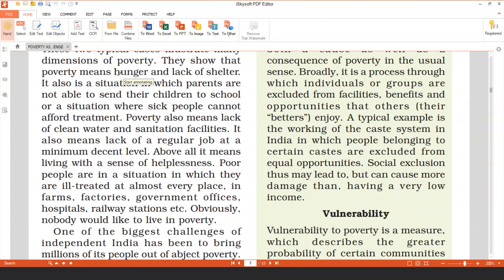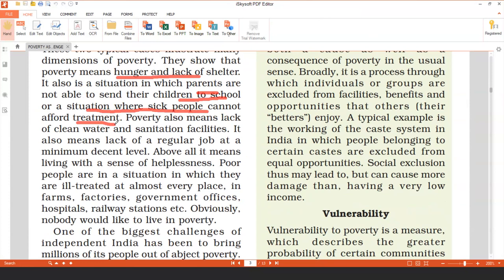They show that poverty means hunger and lack of shelter. It is also a situation in which parents are not able to send their children to school. Poverty also means where sick people cannot afford treatment.